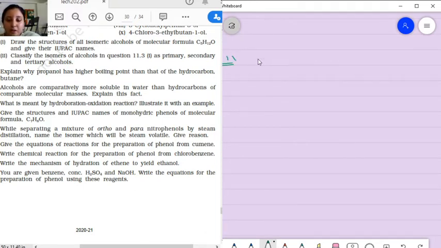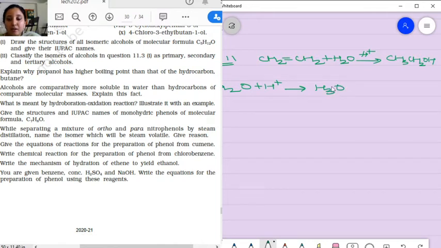11.11. Now ethene is what? CH2=CH2 plus H2O, hydrolysis. It gives you CH3CH2OH. Okay. Now in this H2O hydrolysis, what happened? H2O plus H+, so this will give the hydronium ion. This hydronium ion we can write like this. It will form the coordinate bond with this.